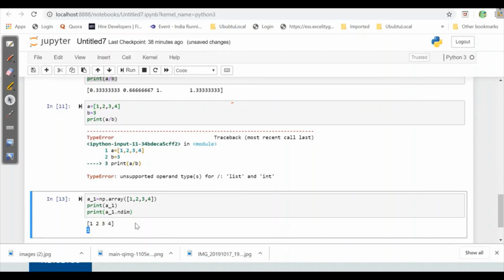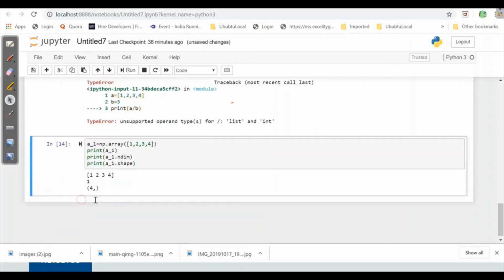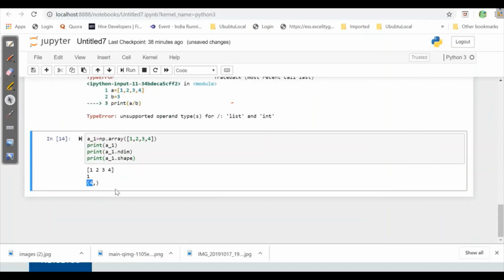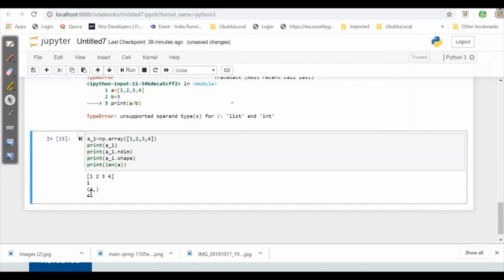Now if I need to see its shape, here I'll write dot shape. When I run this, I'll get 4, a single row, as it contains a single row and 4 columns to it. Now here if I want to check len of A and print it, I'll get the 4.